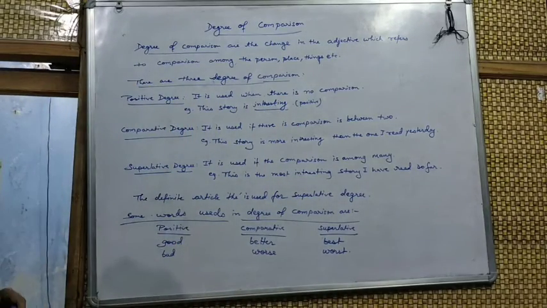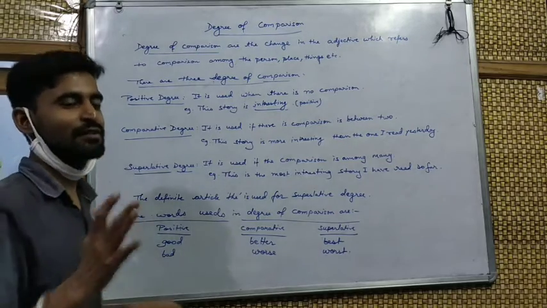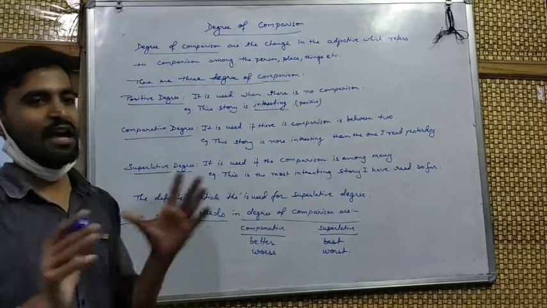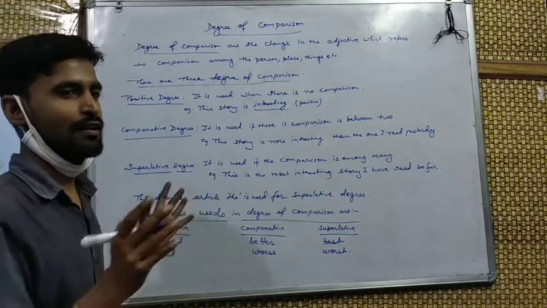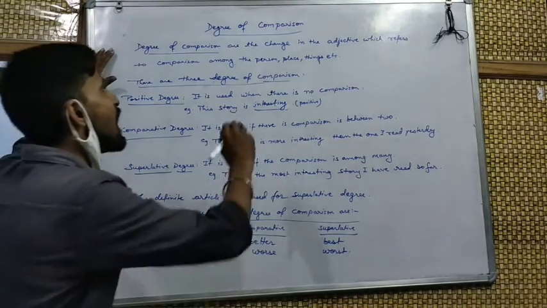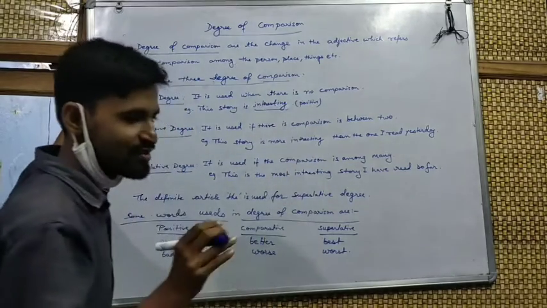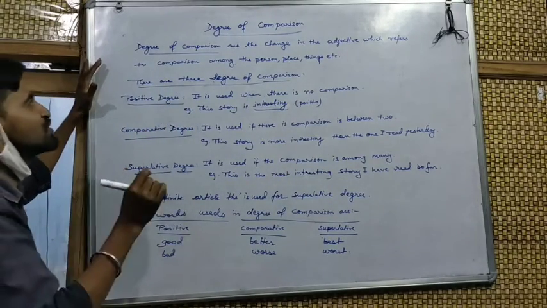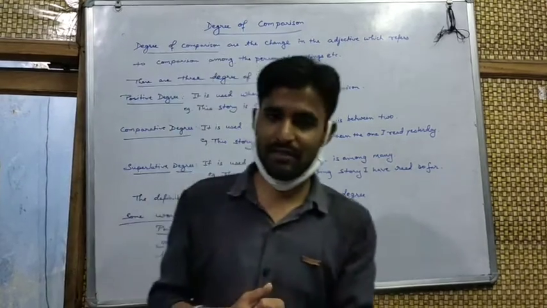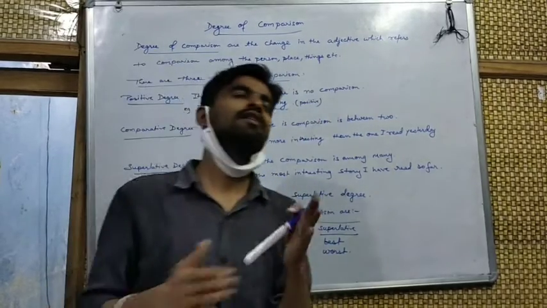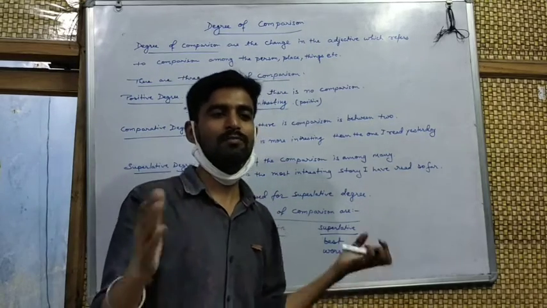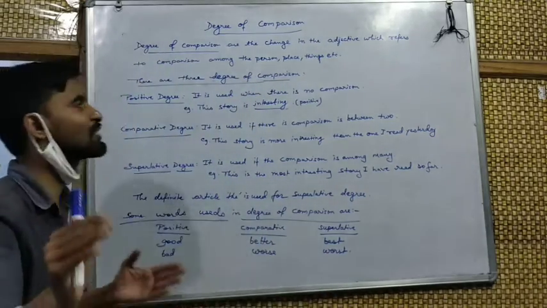Okay, degree of comparison is what? Nobody has a clear definition of degree of comparison, but I have made a quite understandable definition. Degrees of comparison are the changes in the adjectives, which means the forms of the adjectives, which refer to comparison among the person, place or thing, animal, etc. It is all due to the comparison.